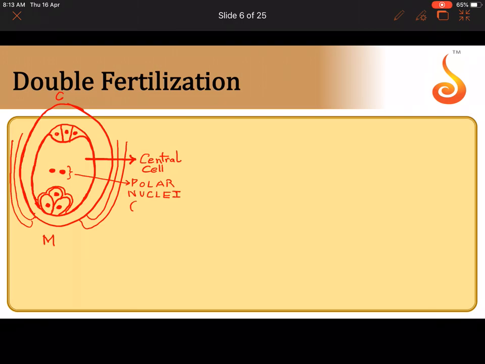They are haploid, so it is haploid plus haploid. They are not together, they are separately present, so these are referred to as the polar nuclei. Now what is this set of 3 cells together called? We had already learnt, this is referred to as the egg apparatus, isn't it? So there is the egg apparatus towards the micropylar region. Behind the egg apparatus there are the polar nuclei, located in the largest cell of the embryo sac, which is called the central cell. Of course, we saw near the chalazal end there are a group of 3 cells which are called the antipodals.